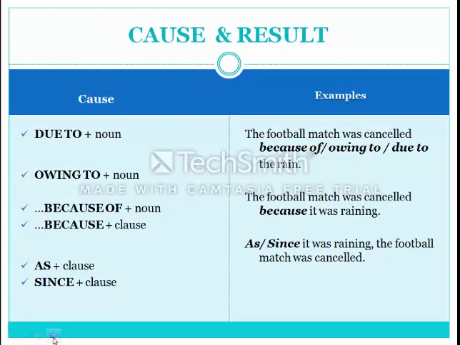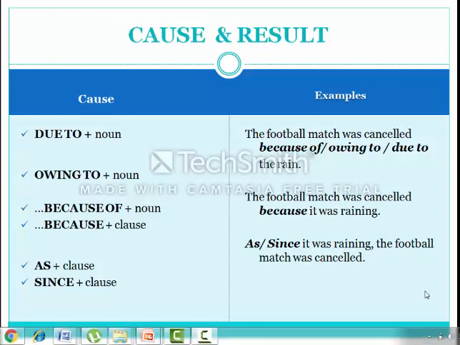The next group of linking words are cause and result linkers. So, to express cause, we can use due to, owing to, because of, because, as, or since. Again, it's very important to know how to use them correctly. So, let's take a look at the following examples. The football match was cancelled because of the rain, or owing to the rain, or due to the rain.